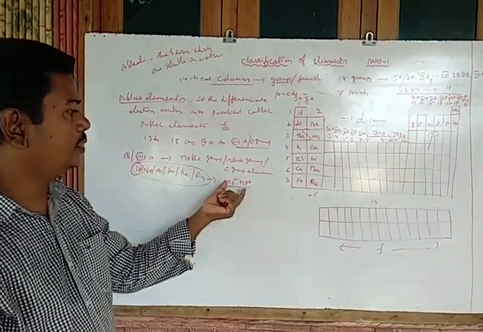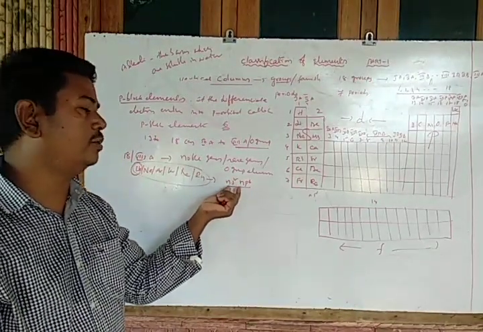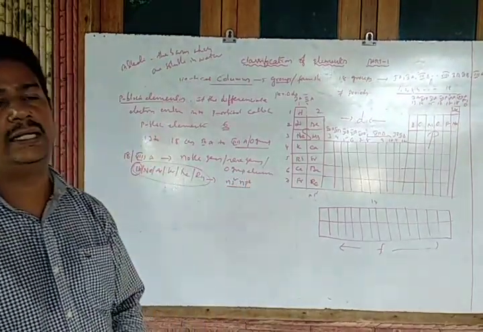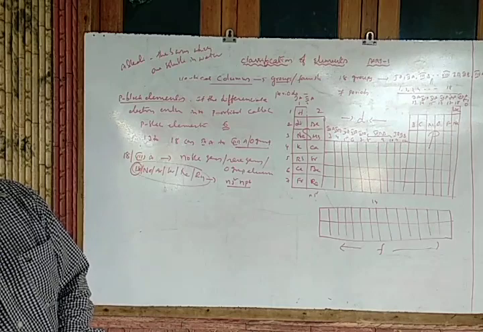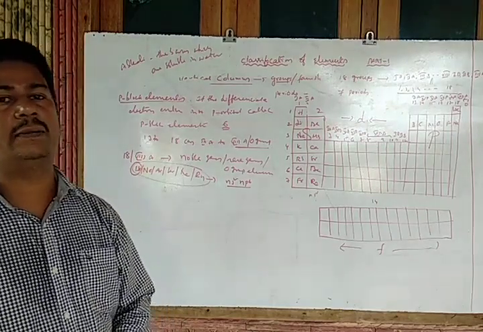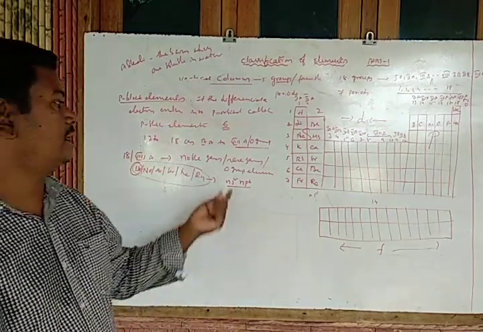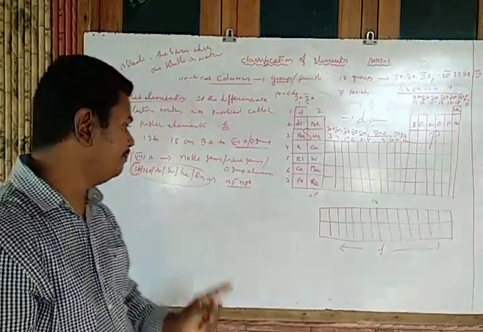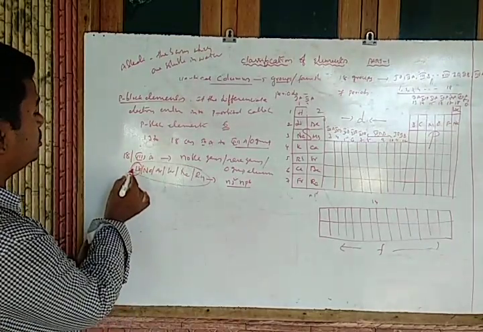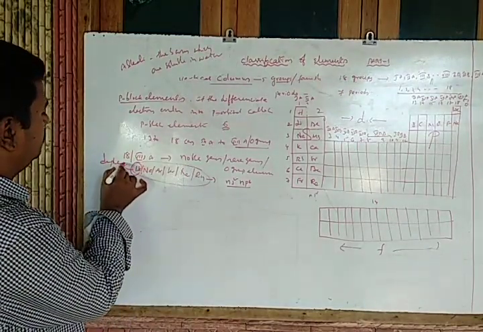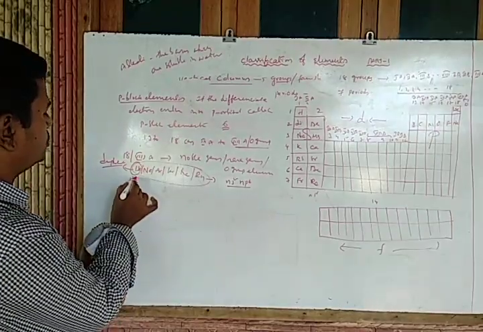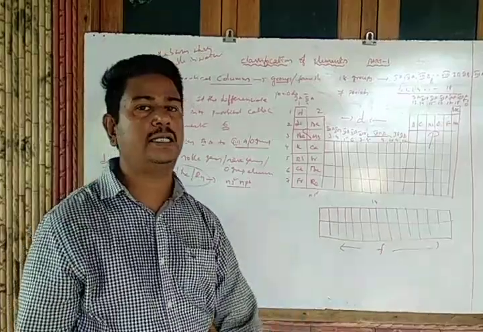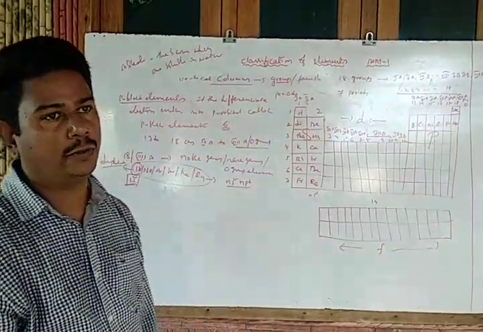That means the total orbitals present in the outermost shell will be fully filled. The s orbital as well as the p orbital will be fulfilled. So that's why it attains stability. So that's why these are called chemically inactive gases, noble gases or rare gases, with general configuration ns2 np6, except helium. Helium is called a duplet, because it consists of only 1s2. So that's why the 18th group is called the rare group or inert group or noble gases.